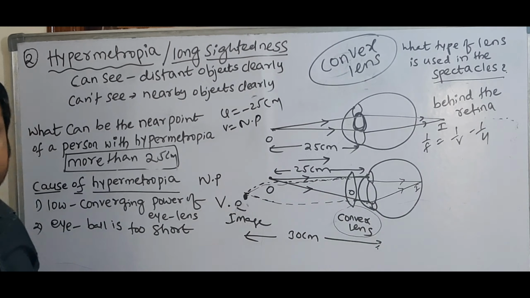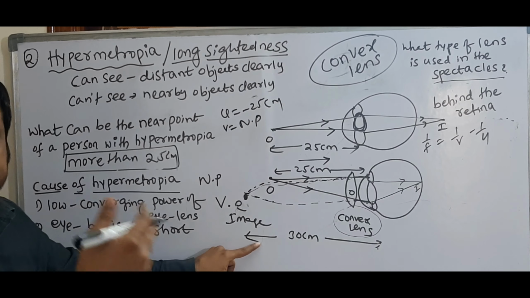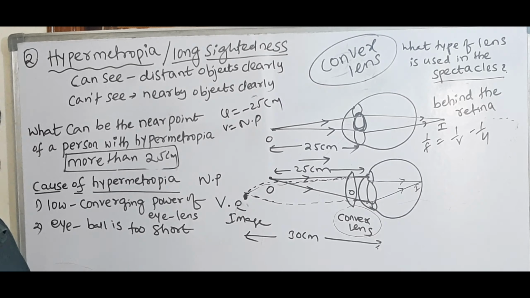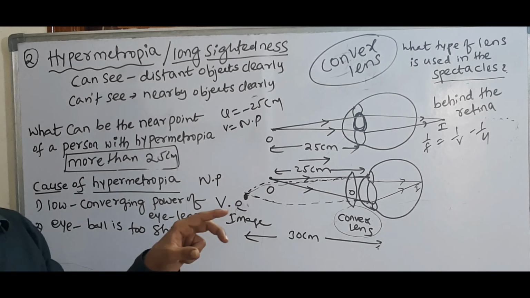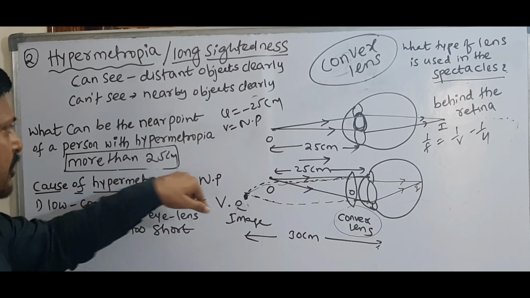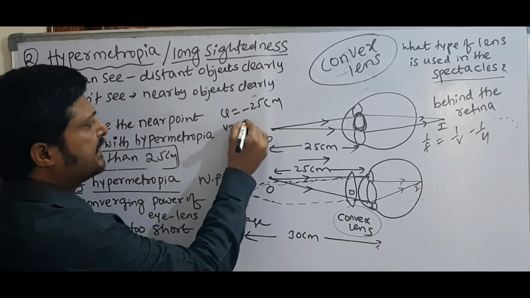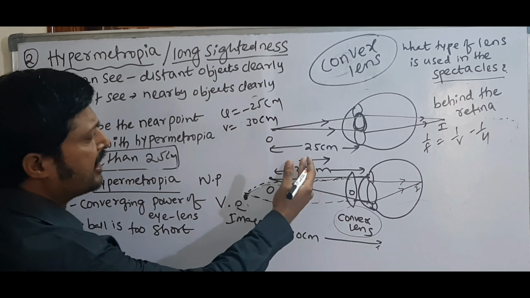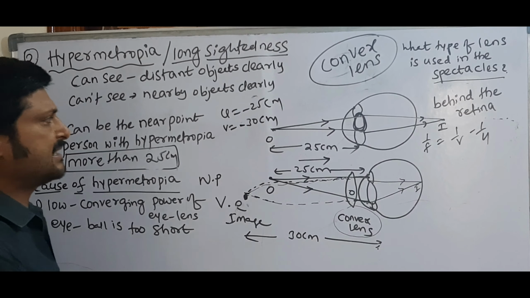Here v is equal to the near point. Suppose one person is suffering with hypermetropia and his near point is 30 centimeters. Another person's is 40 centimeters, another person's is 50 centimeters. So it is different for different persons. All are suffering with hypermetropia, but all near points are not the same. It depends on the individual. Suppose in this example his near point is 30 centimeters, so write 30 centimeters here. This length is also measured opposite to the incident rays from the optic center, so this is also minus 30 centimeters.